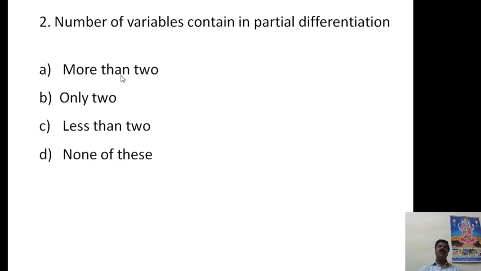In any equation, there are 2 variables, one is the dependent variable and another is the independent variable. But here more than 2 variables are considered in partial differentiation. Therefore, A option is the correct answer for this question.